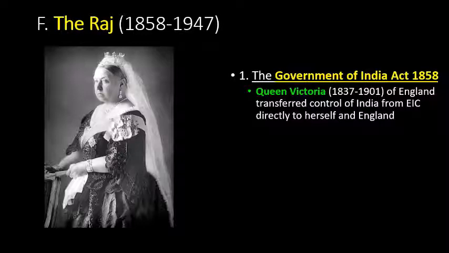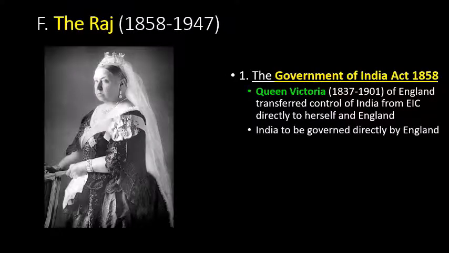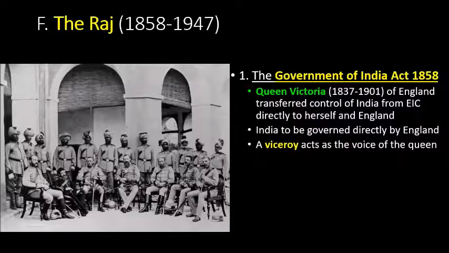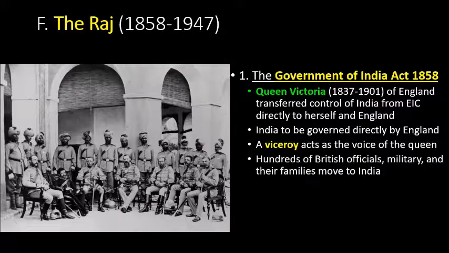All right, so before, India was governed by a company. Now they're going to be governed and controlled directly by the British. And we'll talk about what that means. All right, what that means is basically Great Britain is going to set up an entire British government in India. They're going to ship British officials there. They're going to ship military there. They're going to ship their families there. All of these things, all right?